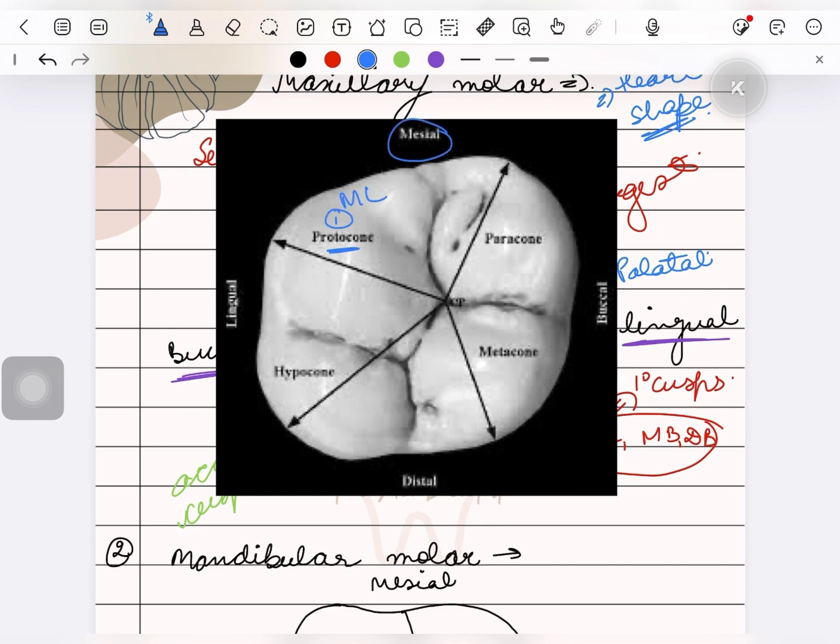Now this is the mesial surface, this is the lingual surface, buccal and distal. First cusp that develops is mesiolingual, second cusp is mesiobuccal, the third cusp is distobuccal, and the last one is hypocone.